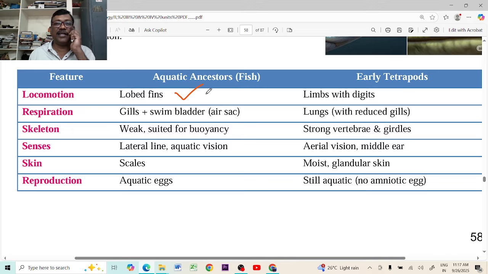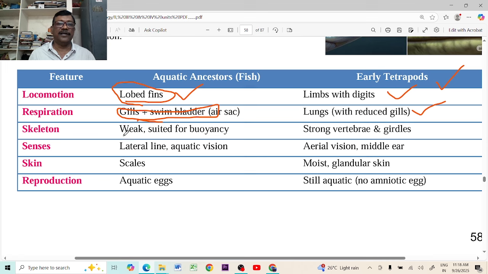What are the characters in the ancestors of the tetrapods? What are the characters developed in the early tetrapods? This locomotion. Lobed fins, for example, crossopterygian fishes, Latimeria, we found the lobed fins, but the lobed fins will become the limbs and digits. And the respiration, gills and the swim bladder. Whereas in the fishes we can find only gills, but in the ancestors of early tetrapods, Latimeria and the dipnoi fishes, the swim bladder is also used to grab the oxygen from the surrounding environment. But later in the tetrapods, that duty is allotted to the lungs.